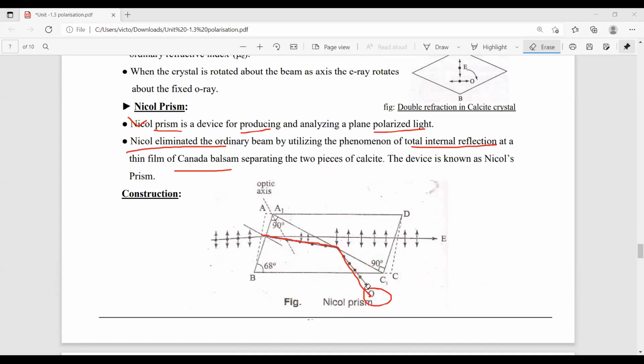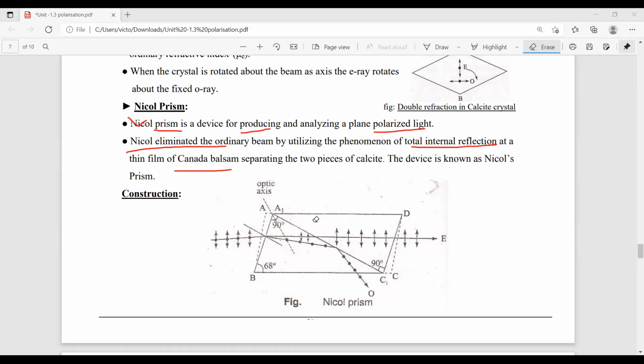Whereas in the Nicol prism, you observe that there is Canada balsam material. So the E ray and O ray are separately captured here. The O ray is deviated in this direction and the E ray travels in this direction. So that is the main difference between the calcite crystal used in double refraction and the Nicol prism.